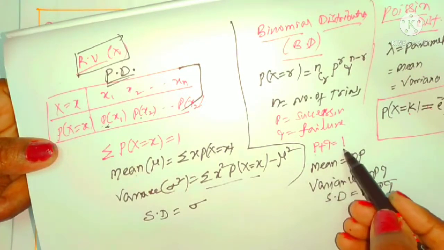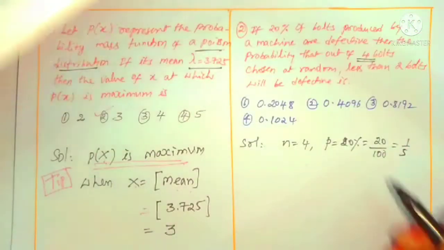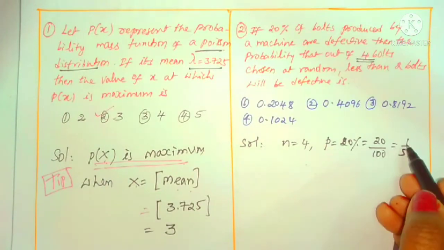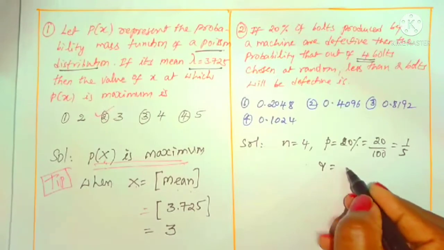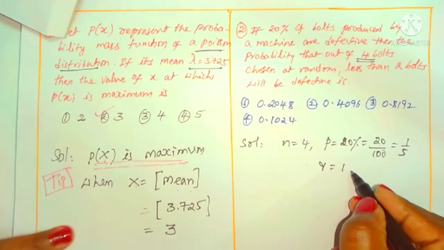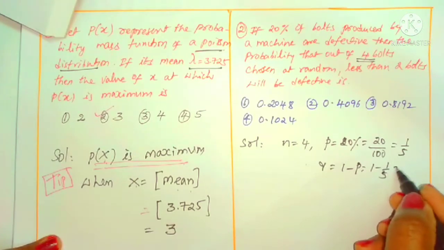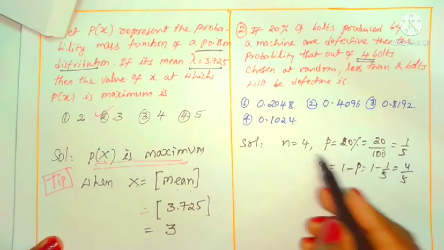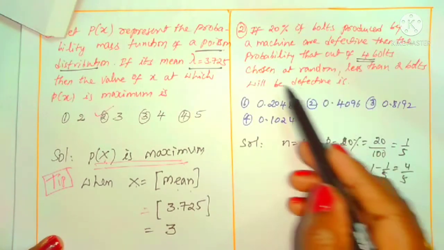Means if you know P, we can find Q. What is Q here? 1 minus P. P is already 1 by 5 according to the given data. Q is 1 minus 1 by 5, that is 4 by 5. We have the n value, p value, and q value. Now we can consider what is being asked.